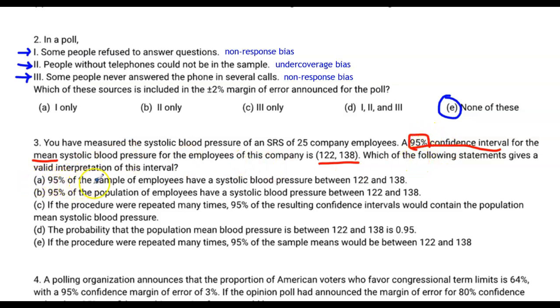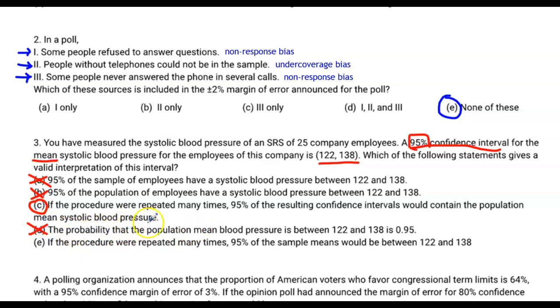So for letter A, it says 95% of the sample of employees. We're not guaranteeing anything about the sample of employees. We're not guaranteeing anything about the population of employees. We are saying that if we do this over and over and over again, 95% of the confidence intervals contain the population parameter. This talks about probability, which we talked about in class.